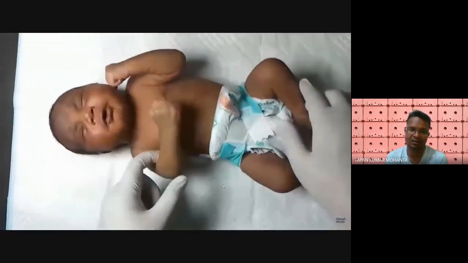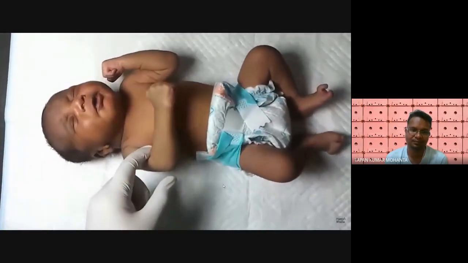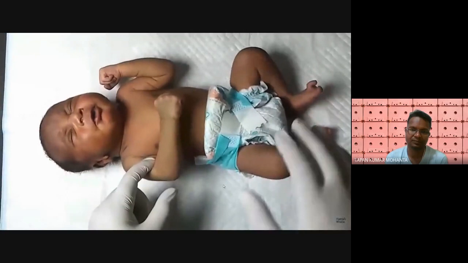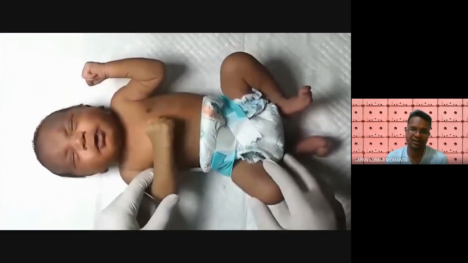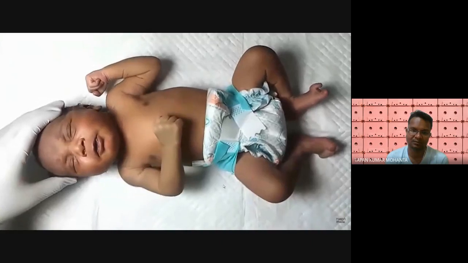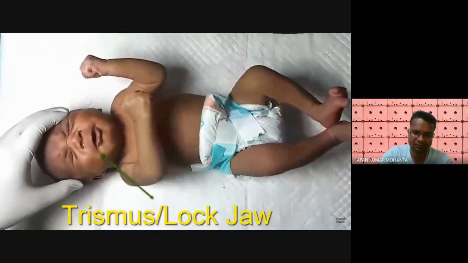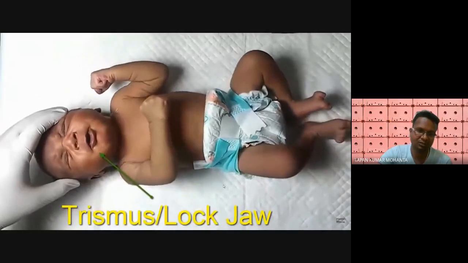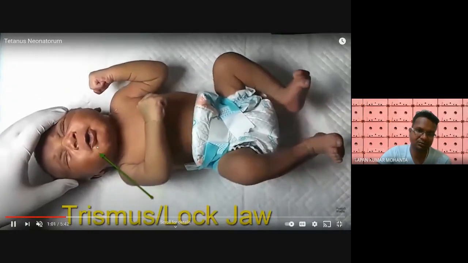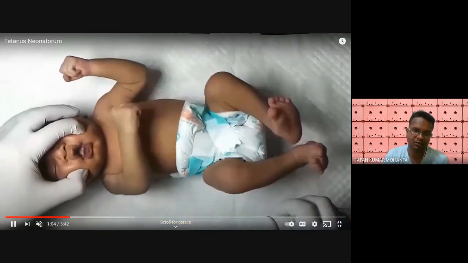And see the symptoms: it is contracting the muscles. The jaw got locked. You see, it's contracted.